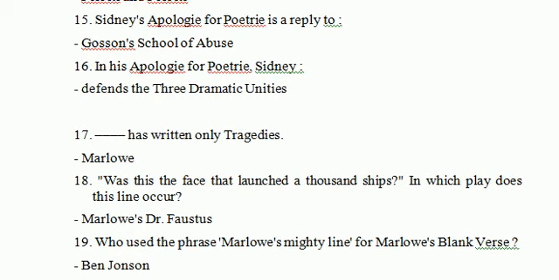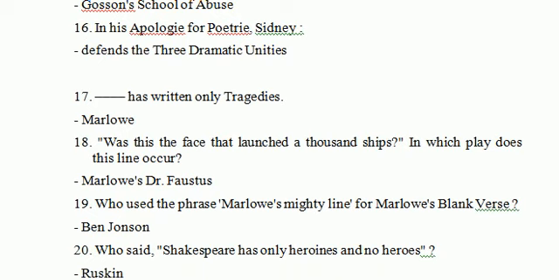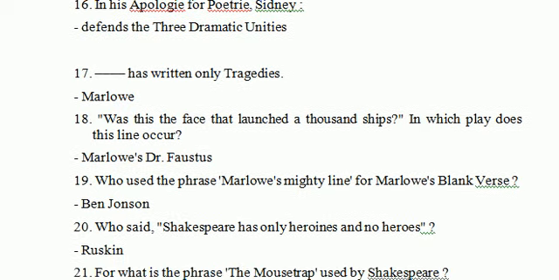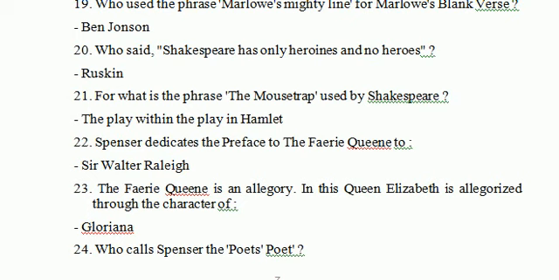Marlowe has written only tragedies. Next, was this the face that launched a thousand ships? It is a very important question. In which play does this line occur? So it is in Marlowe's Dr. Faustus. Was this the face that launched a thousand ships? Very important lines.